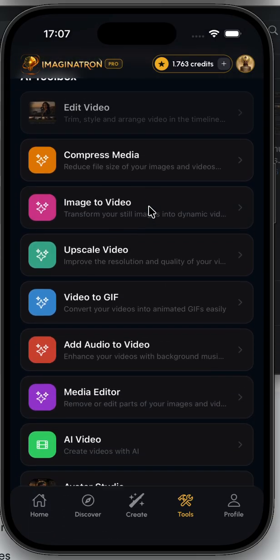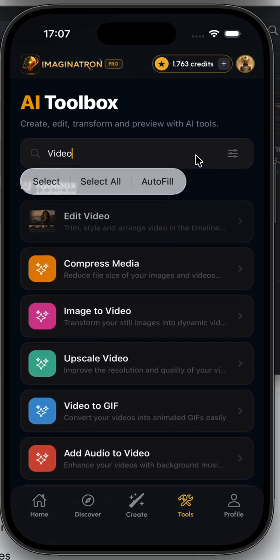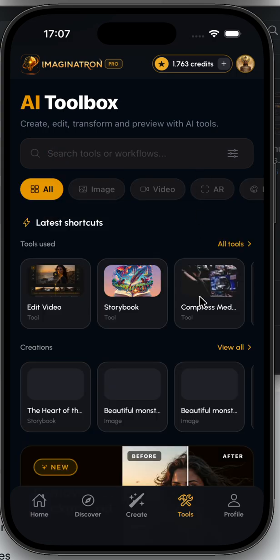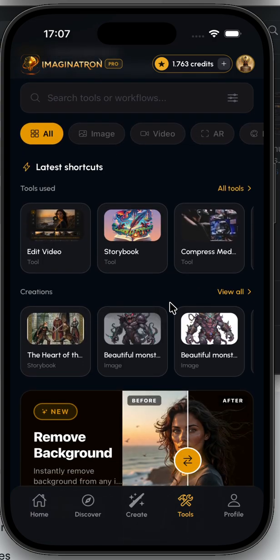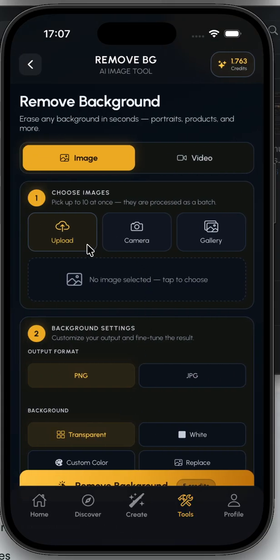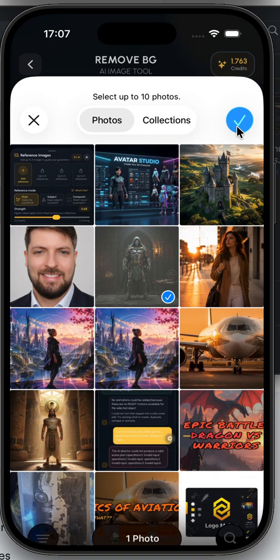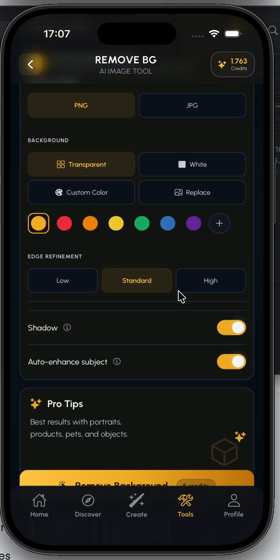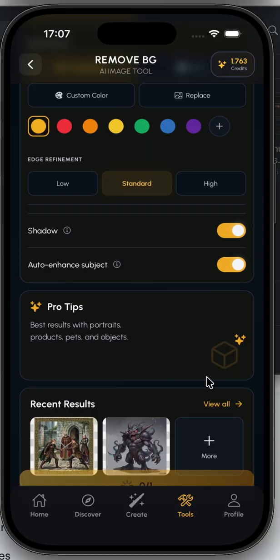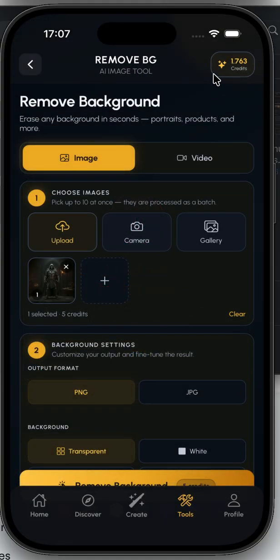Well, there's a lot of things to do here. We can, for example, remove a background of one file or more than one file.